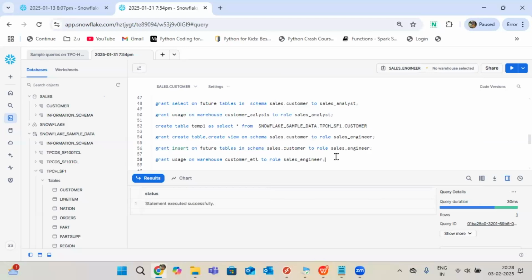No. My point right now is that sales engineer is there. It can insert the data. It can create the table and view, and it can do select statements on top of the data. Total 4 privileges. Same thing admin also has. Am I right? Out of these 4, are any extra privileges added to admin or not? Can it do anything extra?